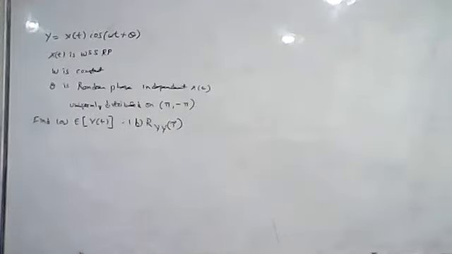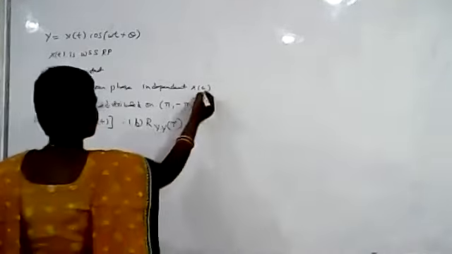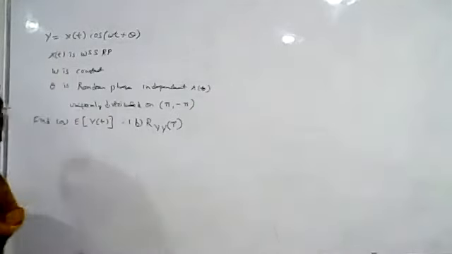So what is given here: the random process y of t is given as x of t cos of omega t plus theta, where x of t is a white stationary random process, and omega is constant, and theta is a random phase, meaning it is a random variable independent of x of t. It is uniformly distributed on pi to minus pi. So find the expected value of y of t and the autocorrelation of y of t.